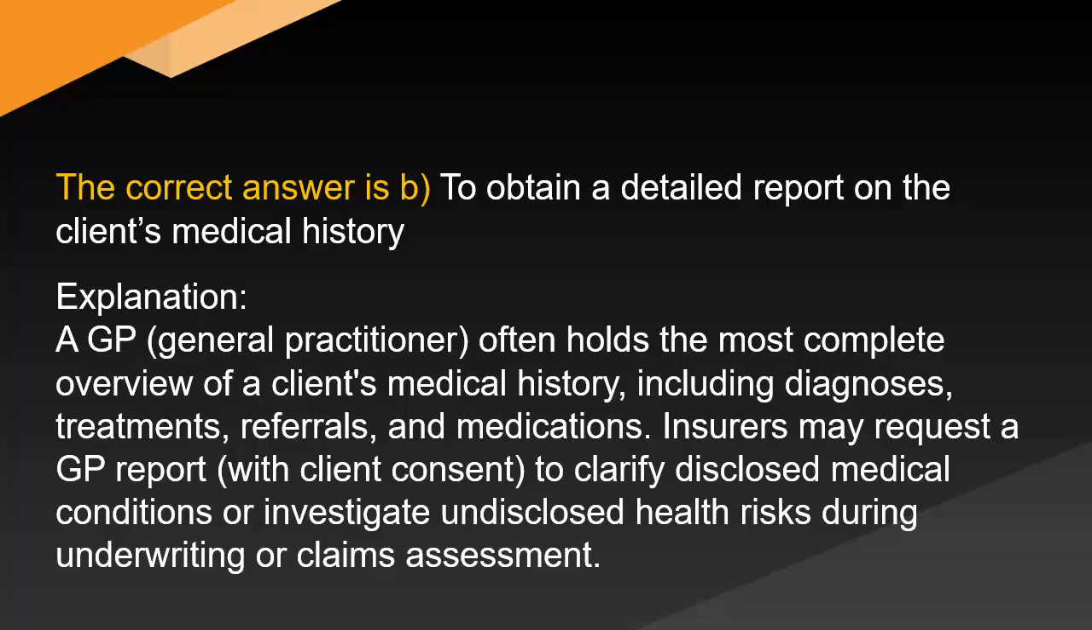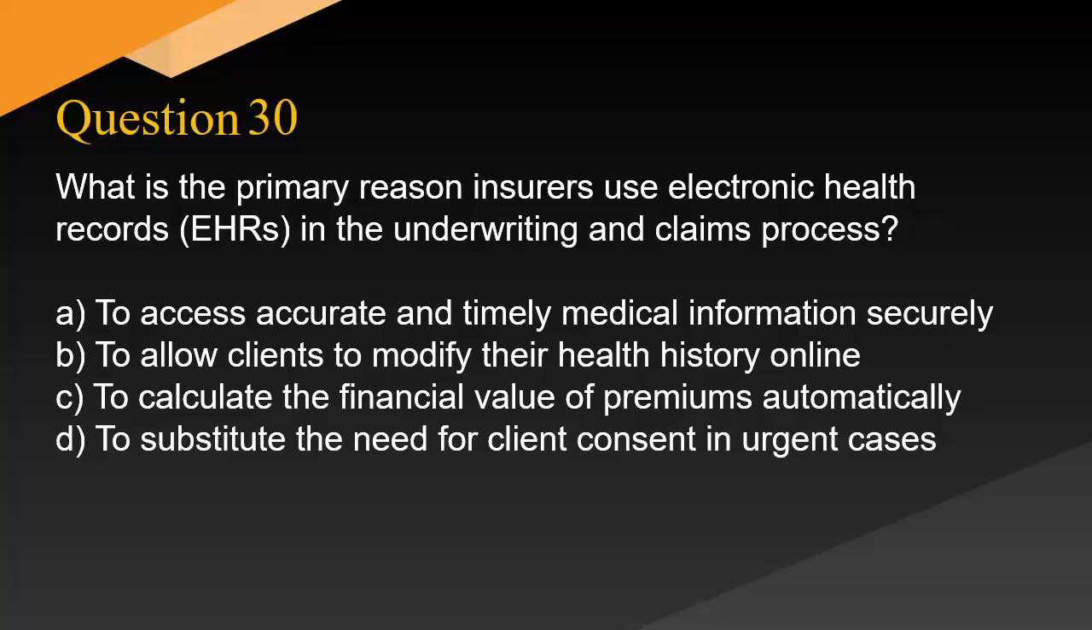What is the primary reason insurers use electronic health records in the underwriting and claims process? A. To access accurate and timely medical information securely. B. To allow clients to modify their health history online. C. To calculate the financial value of premiums automatically. D. To substitute the need for client consent in urgent cases.